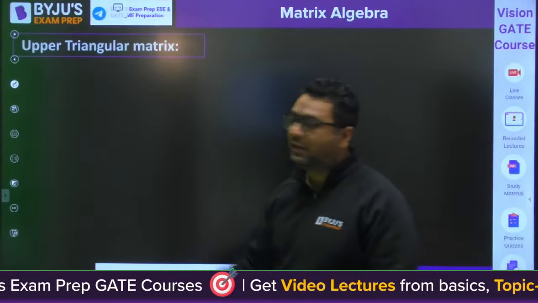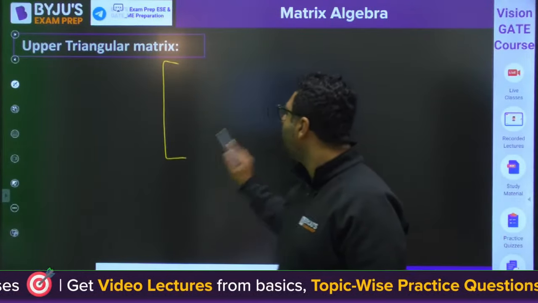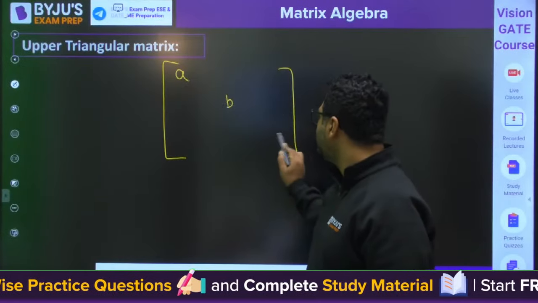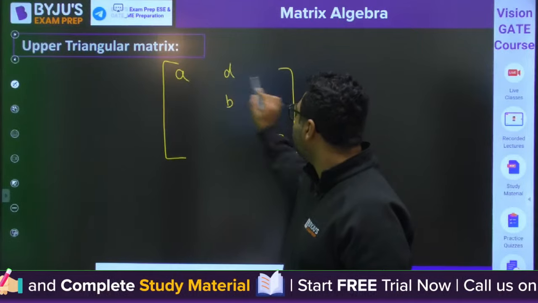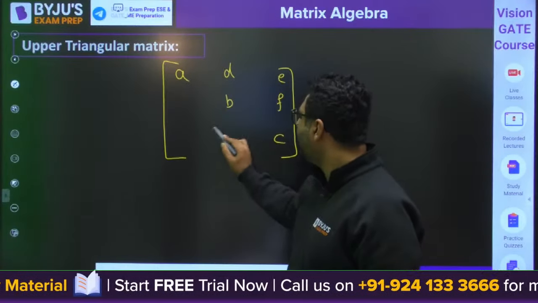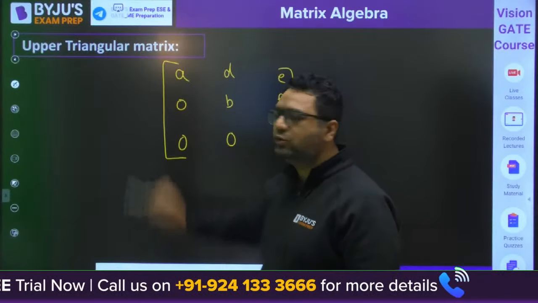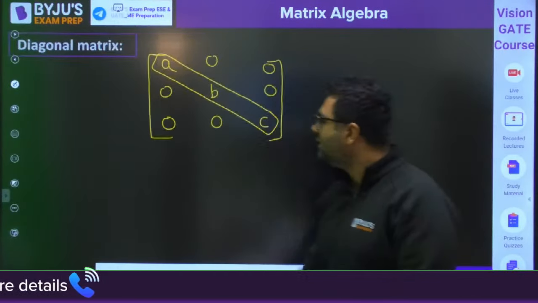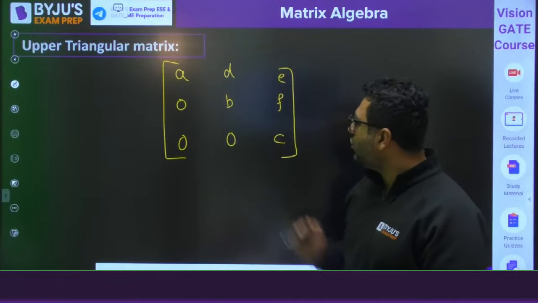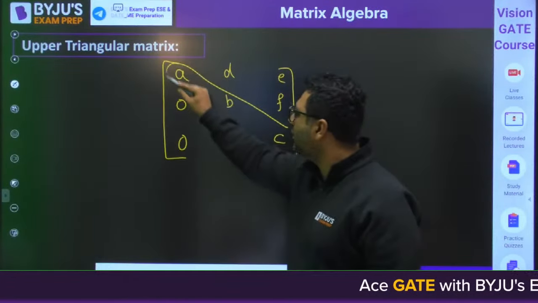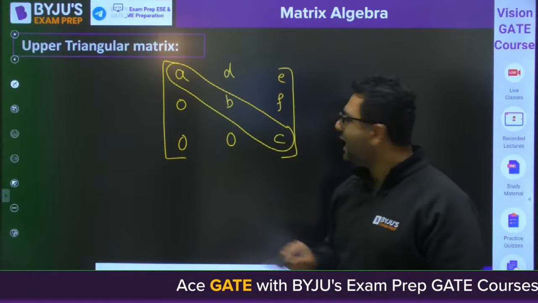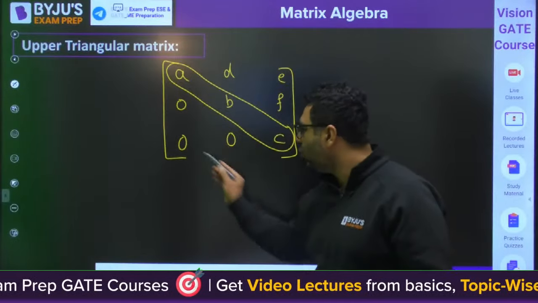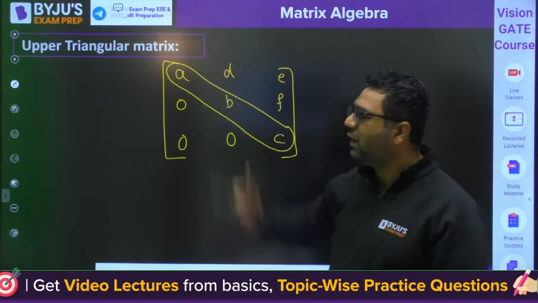After that, we have the upper triangular matrix. If these are the principal diagonal elements A, B, C, and above them are, let us say, D, E, F, then other than these, all elements are going to be 0. This we have already seen in determinants. It is also a square matrix. The principal diagonal elements and the elements above them should not all be 0, and the rest should all be 0. That is the condition for upper triangular.